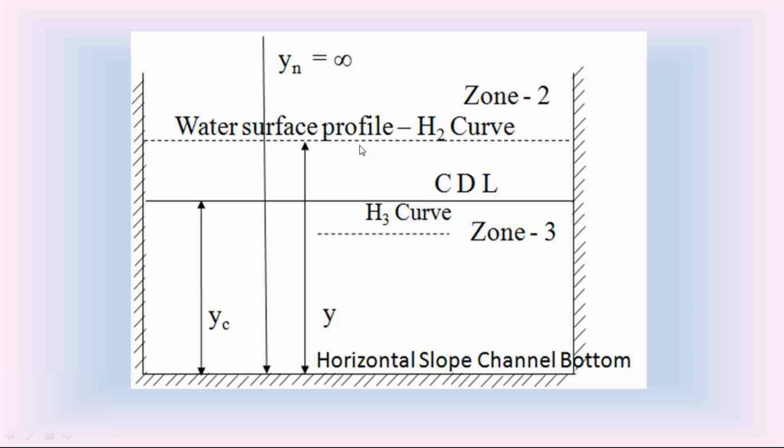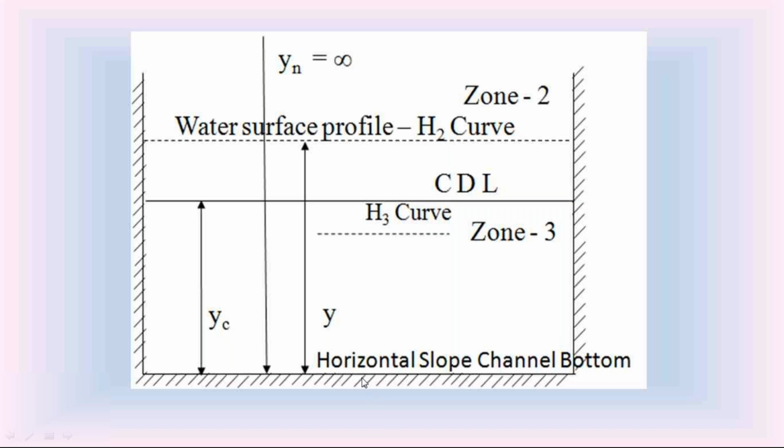If the water surface profile is in zone 3, it is called the H3 curve. So in the horizontal slope channel, we have two different water surface profiles, the zone 2 H2 curve and the zone 3 H3 curve.